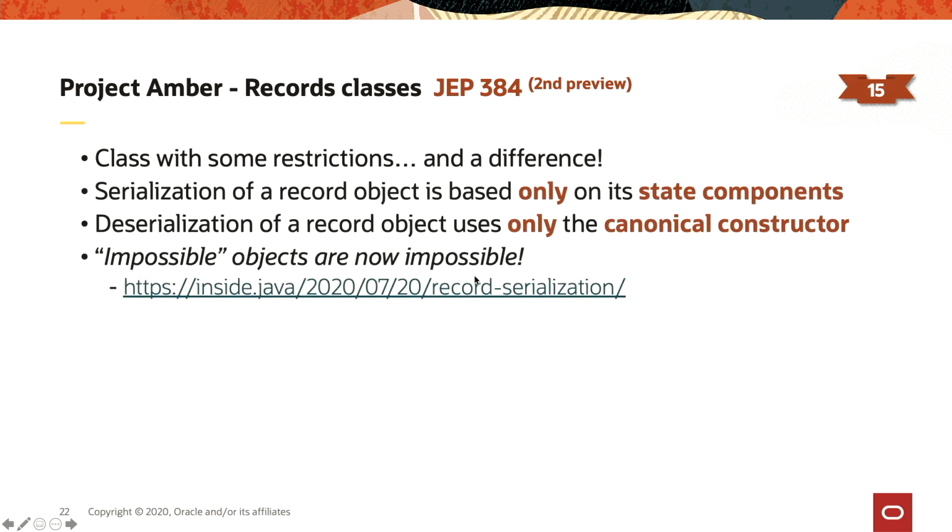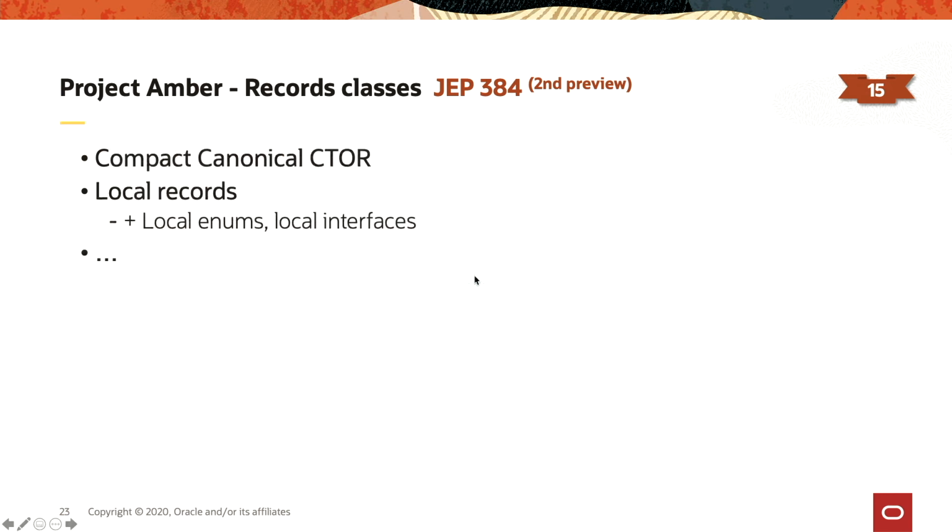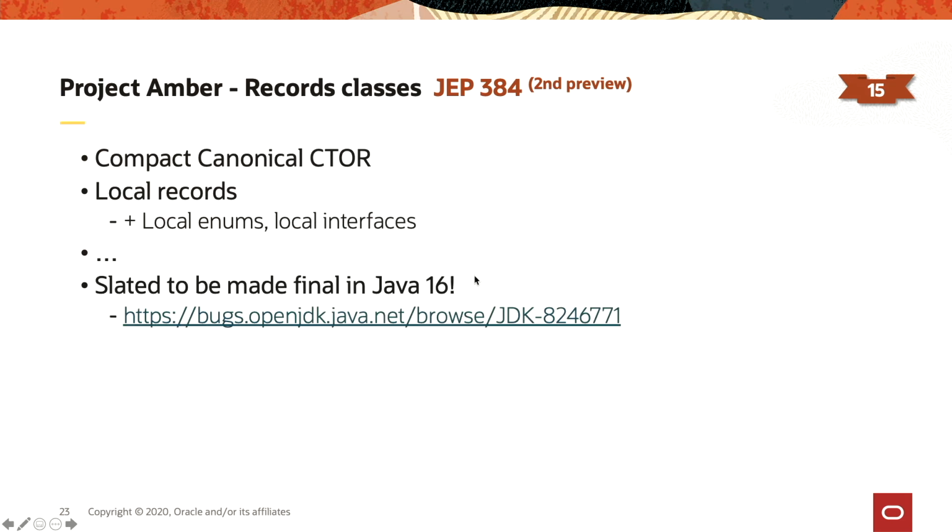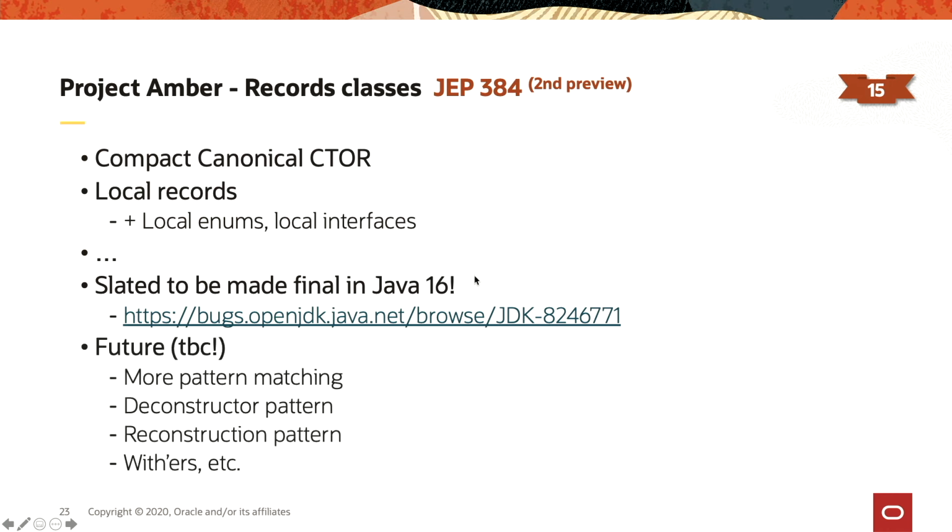Serialization and deserialization of records is very secure because it's based on the state components and on the canonical constructor. So at the end of the day, we don't have any funky cases. It's basically impossible to create an impossible object when using serialization on records. There is a lot more to say about records, but I'm just going to say that records should be made final in 16, and there is more to come around records, such as more pattern matching.